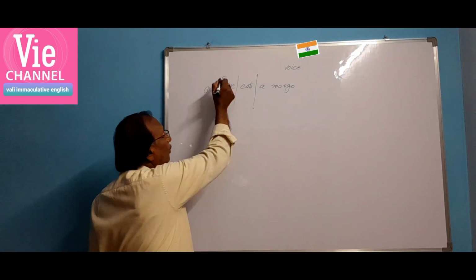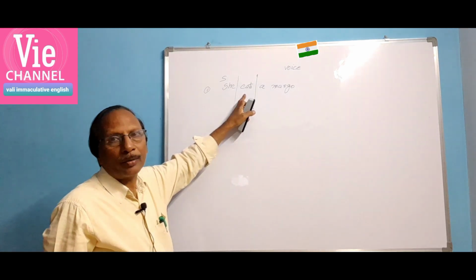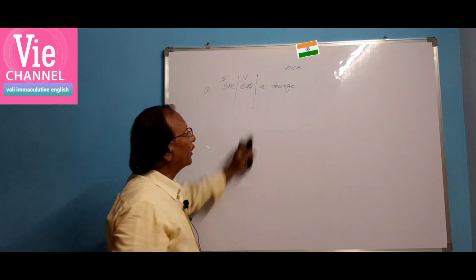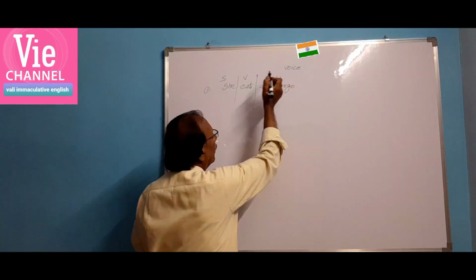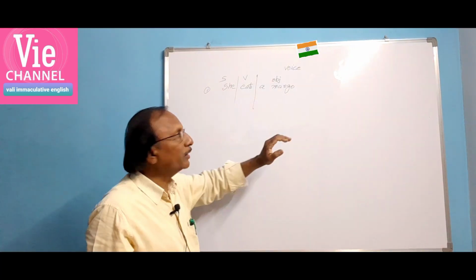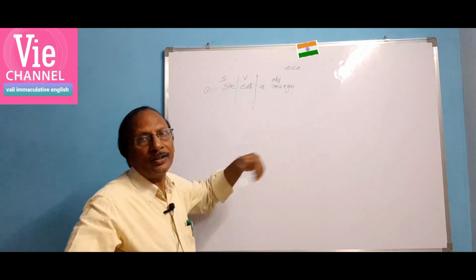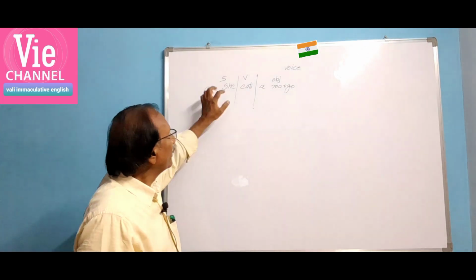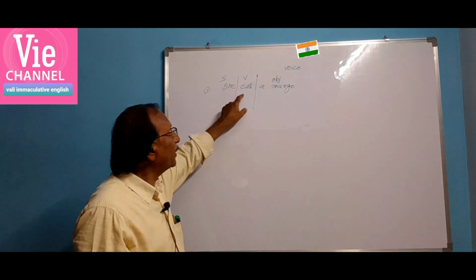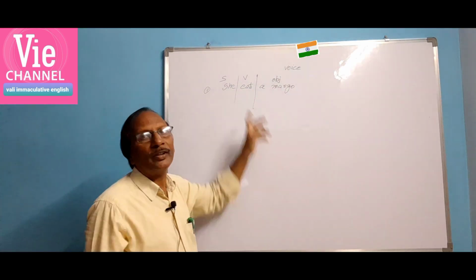Subject tells us who does it, and the second part is the verb. Verb tells something about the subject. This is called verb, and the remaining part is the object. This is simple present. She eats a mango. In this sentence, subject, verb and object. When the subject is active, we call it active voice. Here we are talking about the subject she, and the verb tells what the subject does. Here we have written eats.